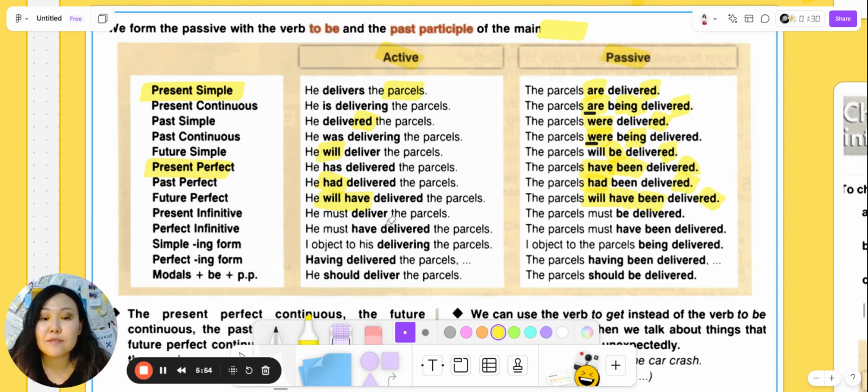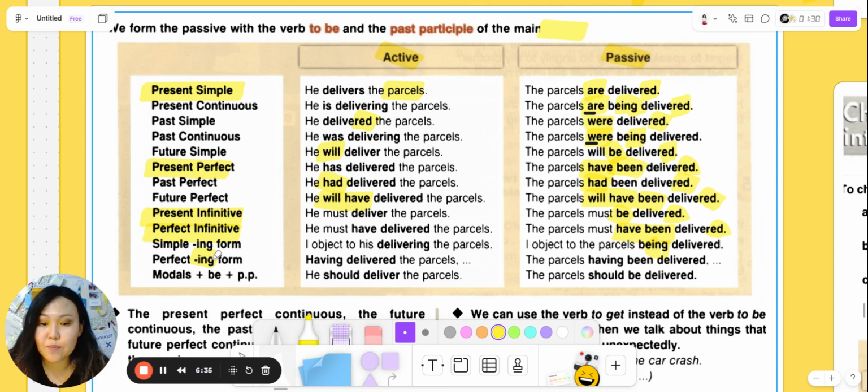Present infinitive. He must deliver the parcel. So here, present infinitive means that we are using infinitive. Yeah. So the parcels must be delivered. So as with the infinitive, we just use be, the first form. Perfect infinitive. He must have delivered the parcels. The parcels must have been delivered. Simple ing form. I object to his delivering the parcels. I object to the parcels being delivered.